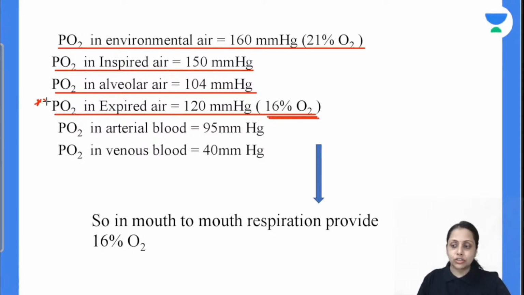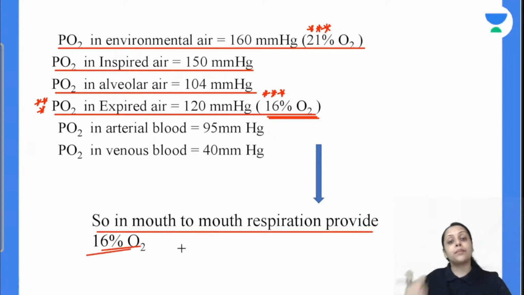Many questions come on this point. Do remember everybody, environmental air has 21% oxygen and in expired air we have 16% of oxygen. So that's why when we are giving mouth to mouth respiration we are providing 16% oxygen to the patient. Okay. In arterial blood, the partial pressure of oxygen is 95 mm of Hg. Partial pressure of oxygen in venous blood is 40 mm of Hg. So all these points are very important.